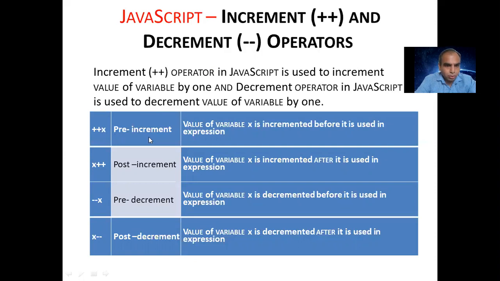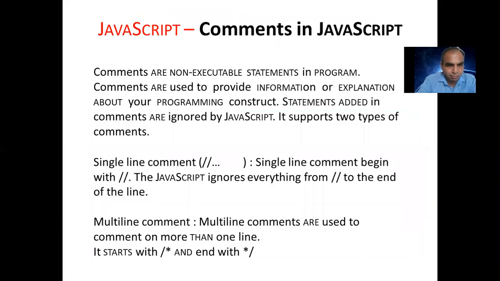There are two ways we can increment, pre or post. Pre means the value of the variable is incremented before it is used in the expression. And post means the variable x is incremented after it is used in the expression. Same like that, decrement. It decreases by 1. i-- means i = i - 1. But here also there is pre-decrement and post-decrement. The value of variable x is decremented before it is used in the expression, or in post-decrement, the value of the variable is decremented after it is used in the expression. Okay.